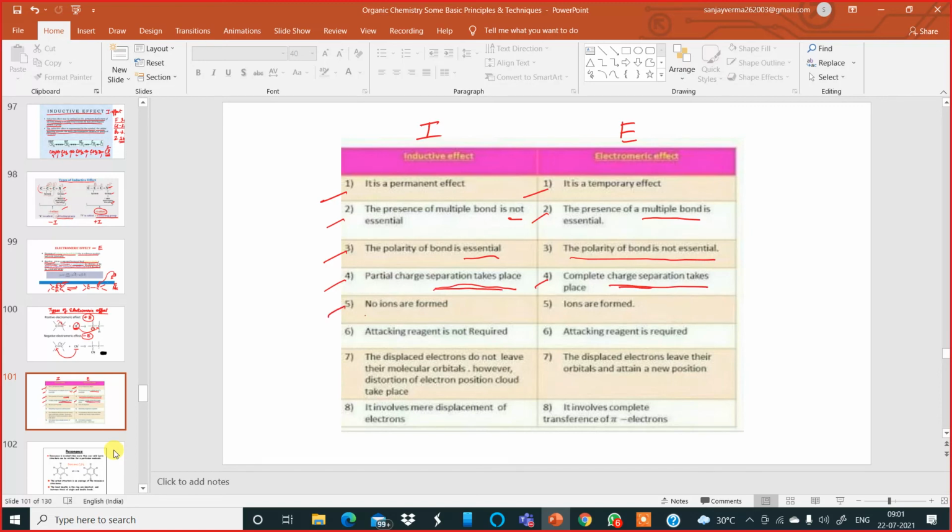Now number five, no ions are formed after the reaction. Products are formed which are neutral. But under electromagnetic effect, ions are formed. We will get ions.